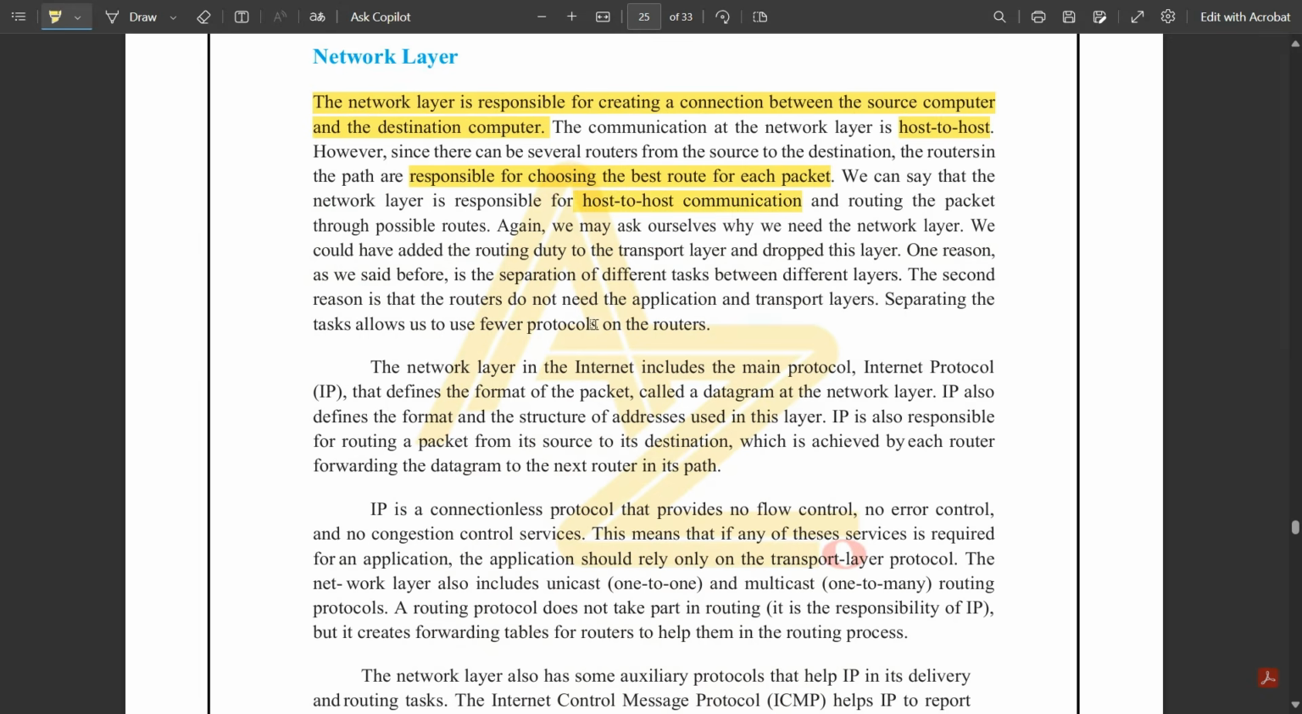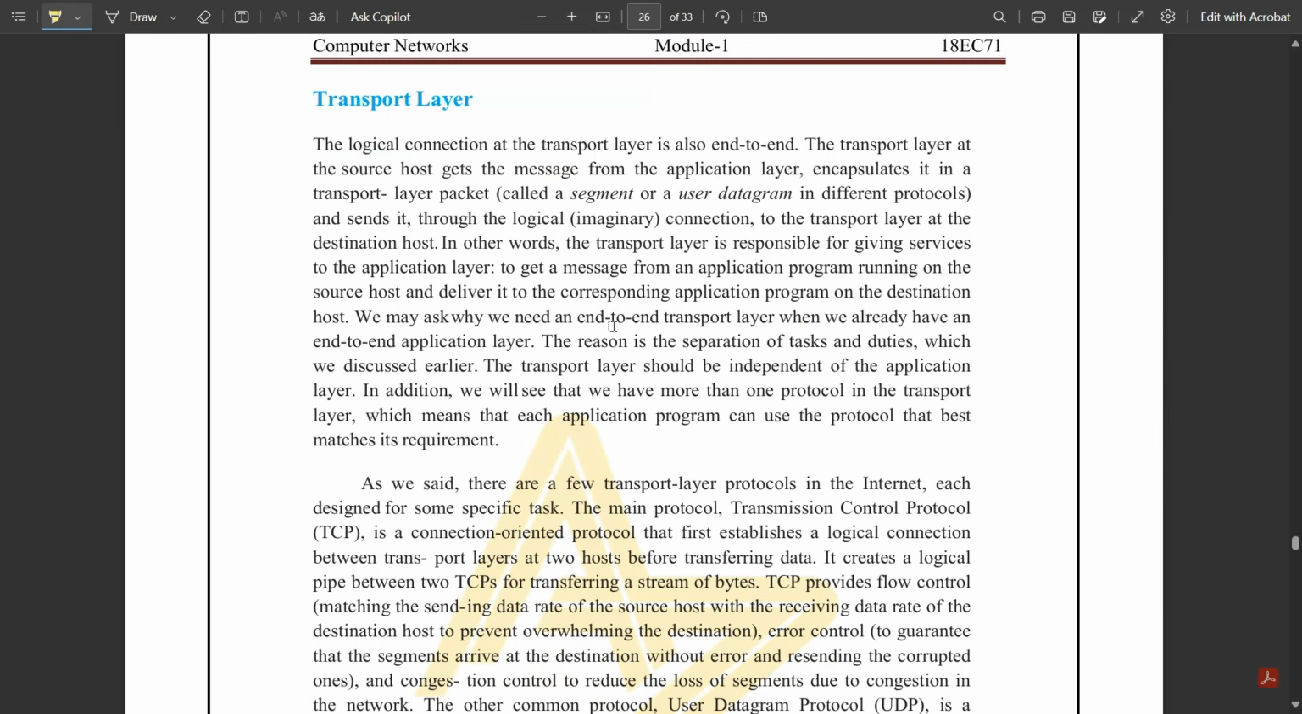The next layer is the transport layer, which provides an end-to-end connection. The source host gets the message from the application layer and encapsulates it in the transport layer packet, called a segment or user datagram in different protocols. Now three layers are over. In the network layer, all the data packets are stored in the router, and from that router one link has been created from source to destination.